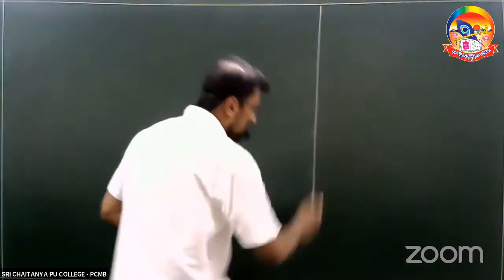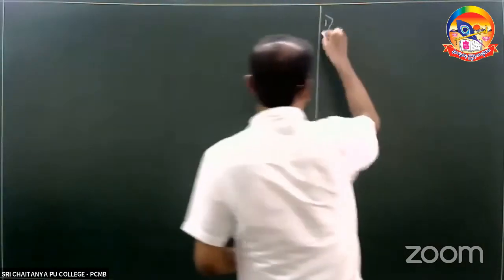Write down the first problem. I am going to write on the board. See the first problem.